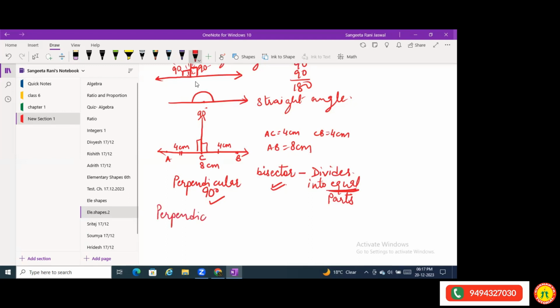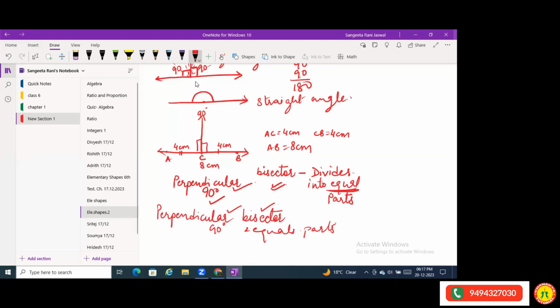A perpendicular bisector does two jobs. It makes 90 degrees, and it also divides the baseline into two equal parts. One job is this, the other job is this. So that's why it has two names.